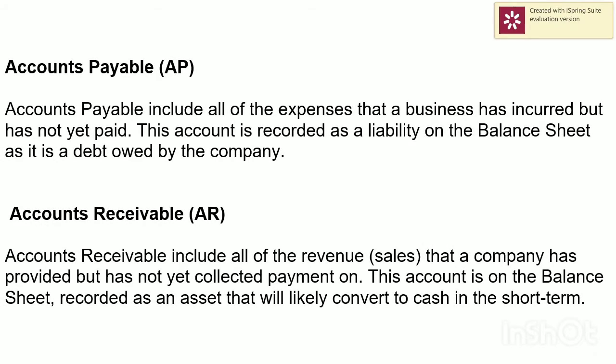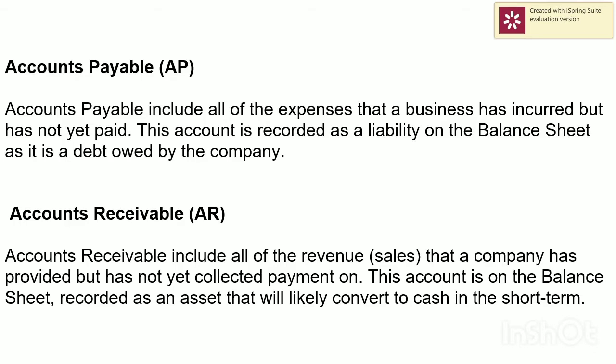Accounts payable. Accounts payable includes all the expenses that a business has incurred but not paid. Means here the company or business has to pay the amount to some other persons. The requirements or resources have been taken by the business, but the amount has not yet been paid. Such things are called accounts payable.